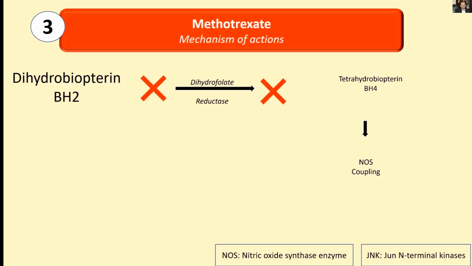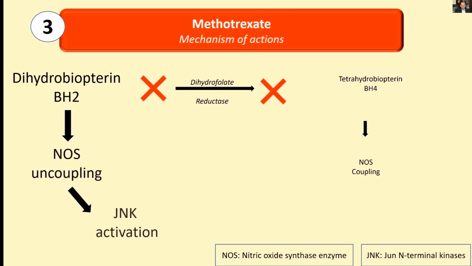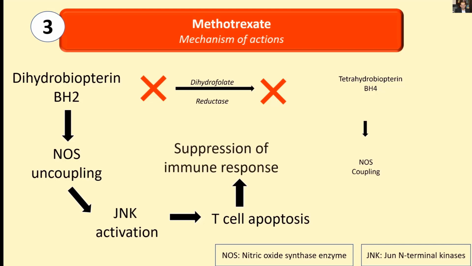This suppression results in an increase in the concentration of dihydrobiopterin, which enhances NOS uncoupling. NOS uncoupling stimulates c-Jun N-terminal kinase activity. JNK enhances T-cell apoptosis, which results in the suppression of an immune response.